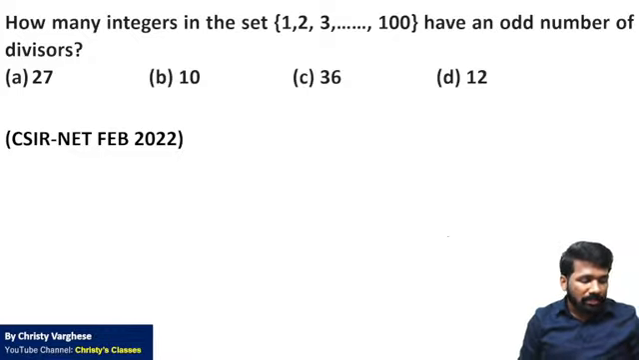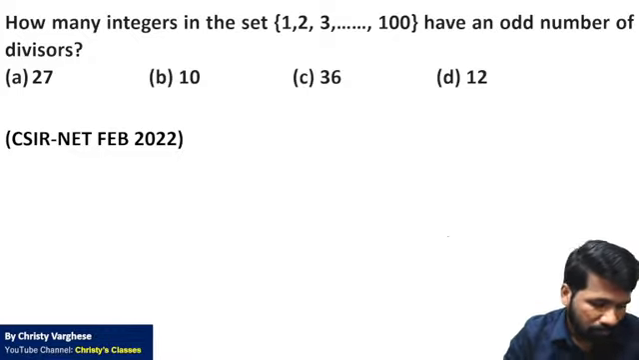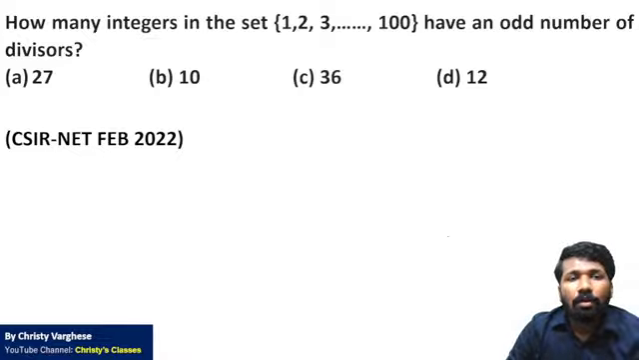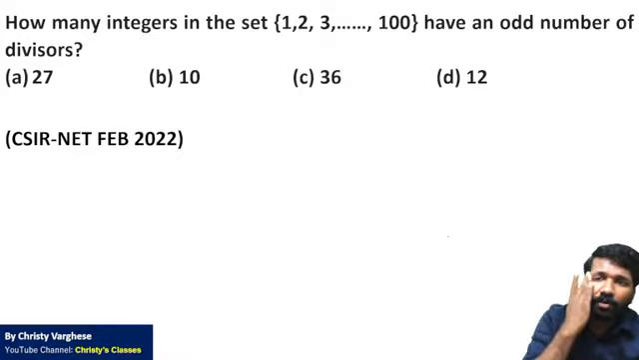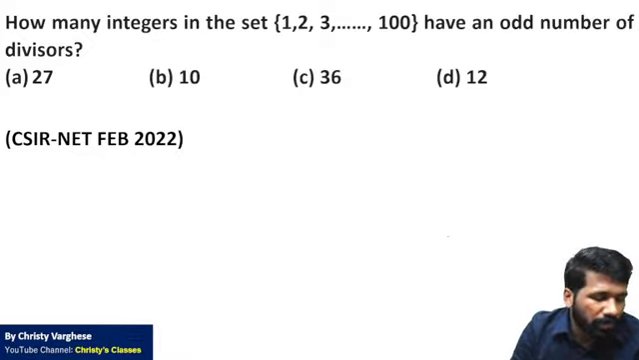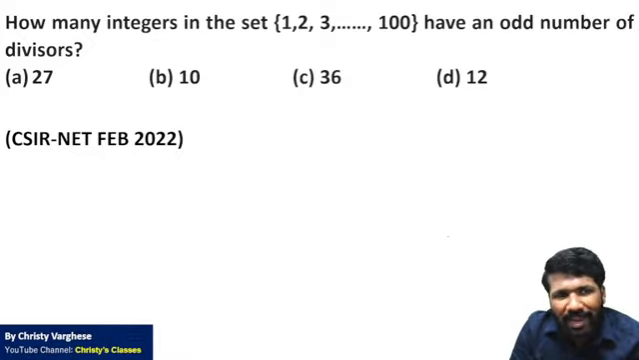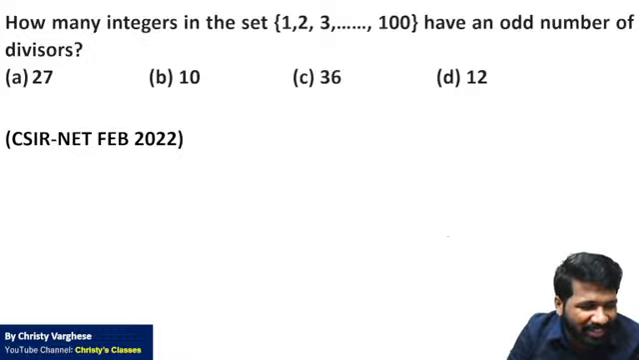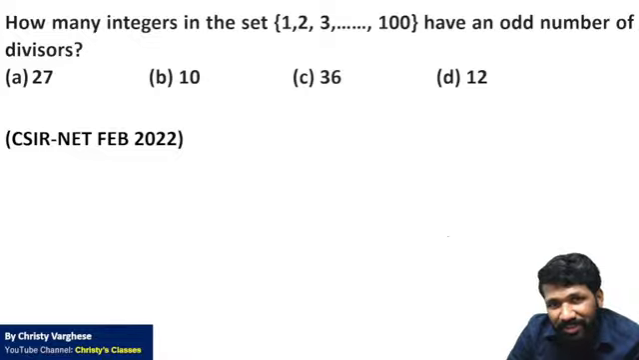Some of you got an answer, very good. How many integers in the set 1, 2, 3, 4 up to 100 have an odd number of divisors? Divisor means factor itself. Factor and divisor are the same. But there are 100 numbers from 1 to 100. How will you check all of them? No, you should not check.